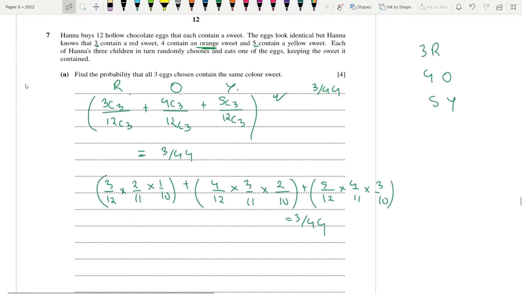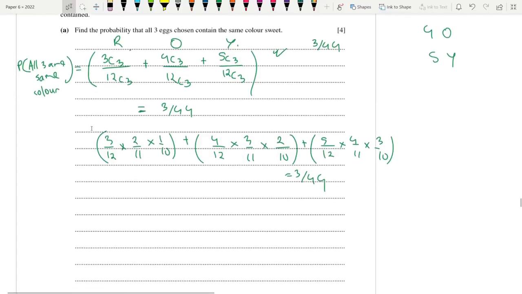So this is the probability that all 3 are the same color. What about the other route? This is the manual route. Red, red, red. Orange, orange, orange. Yellow, yellow, yellow. So red 3 by 12 times another red 2 by 11.